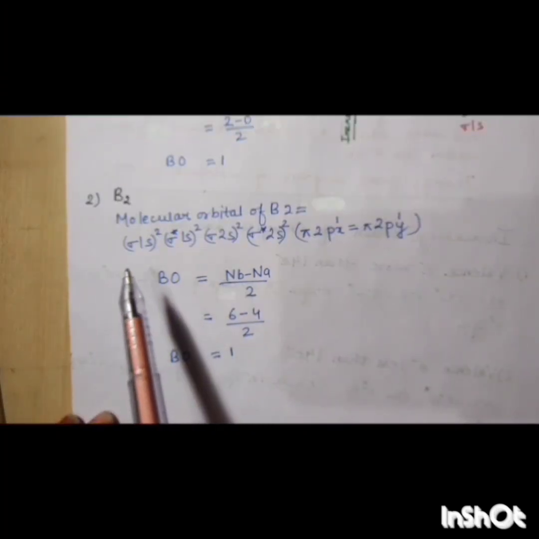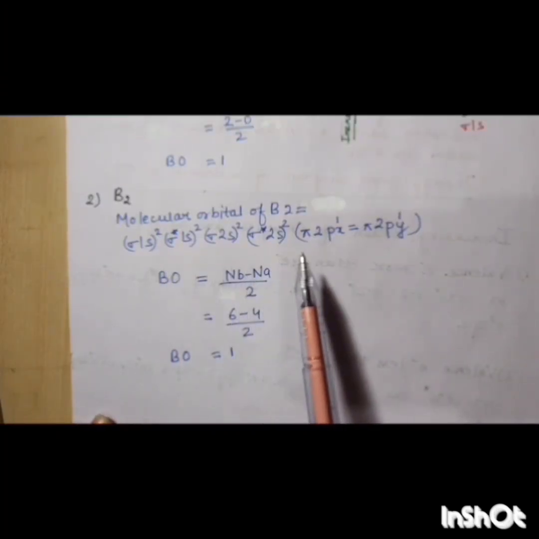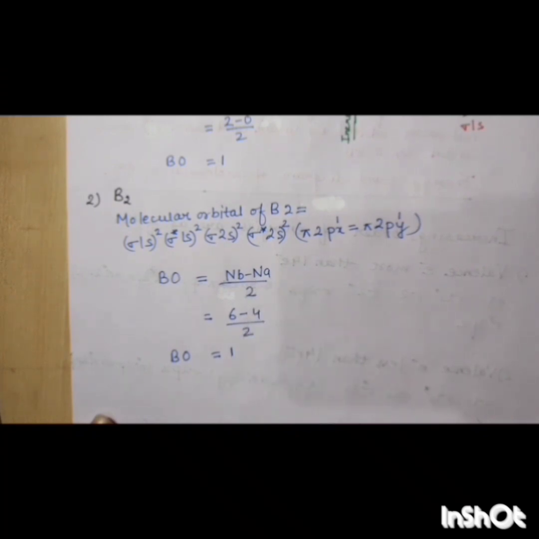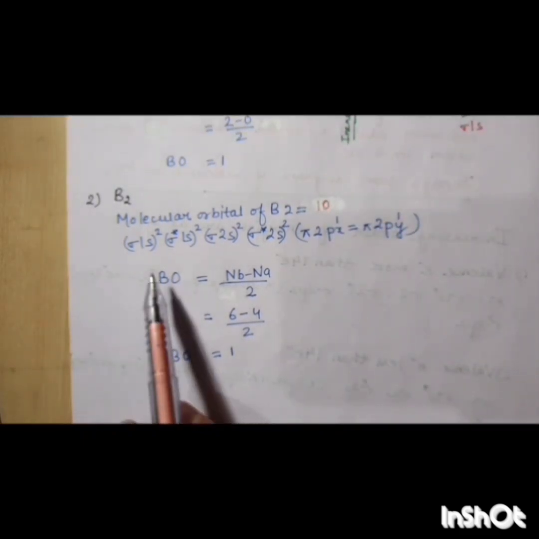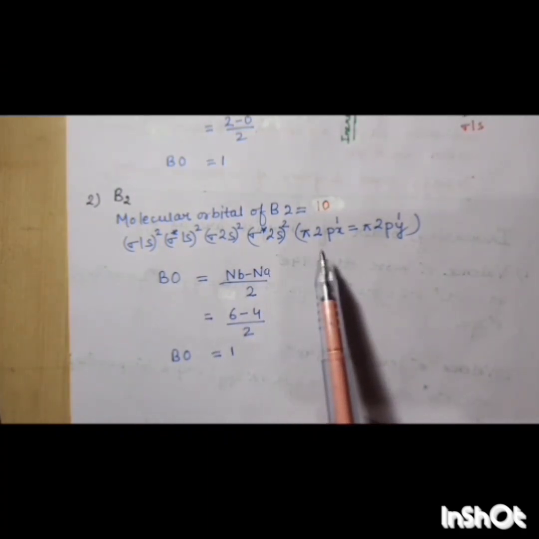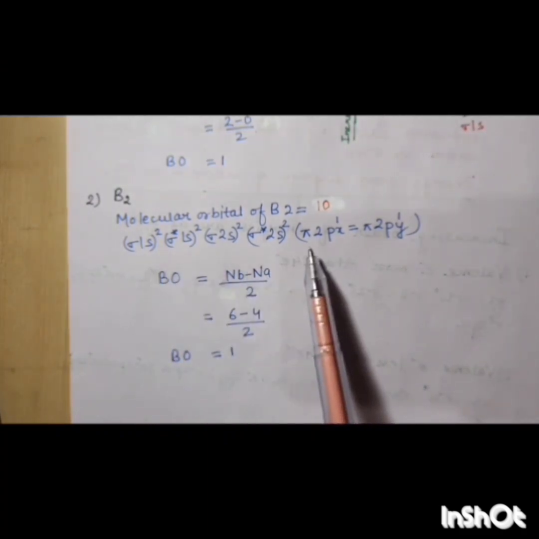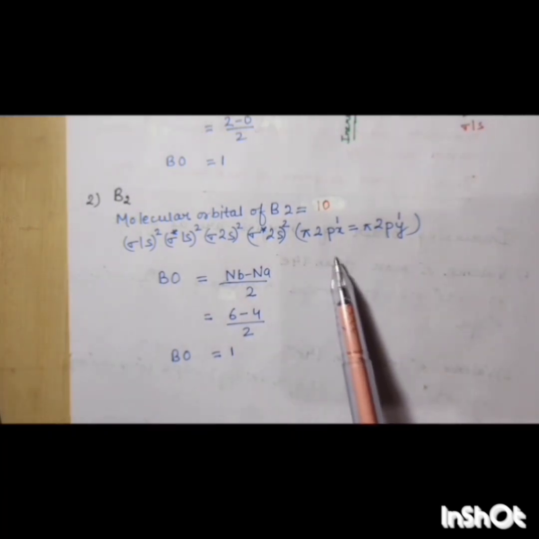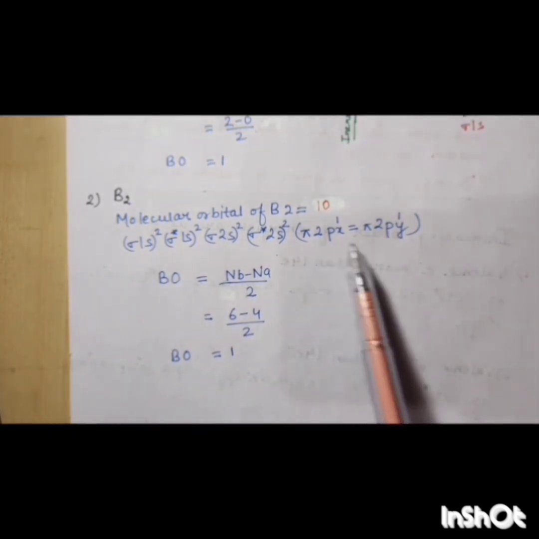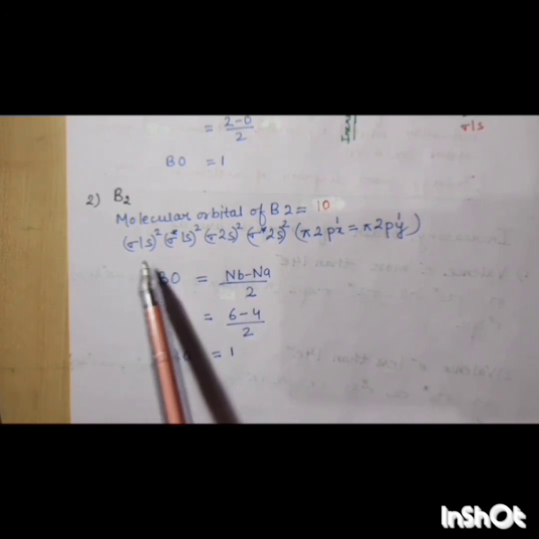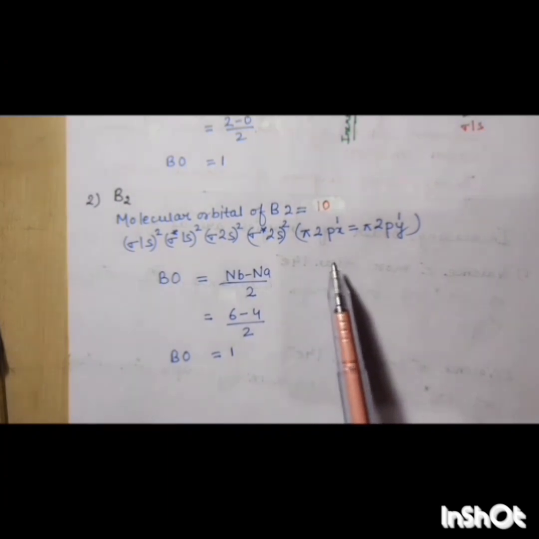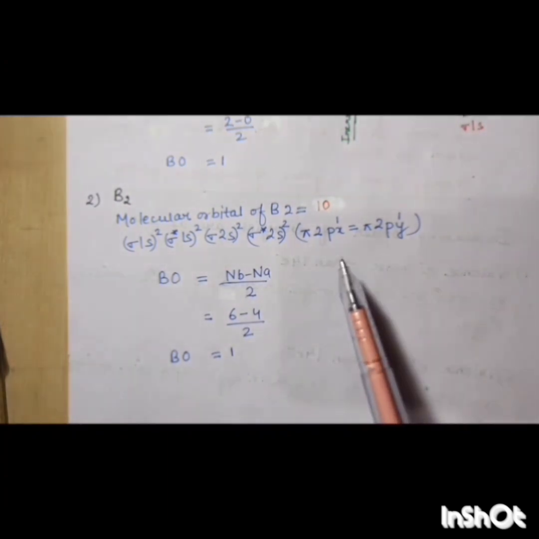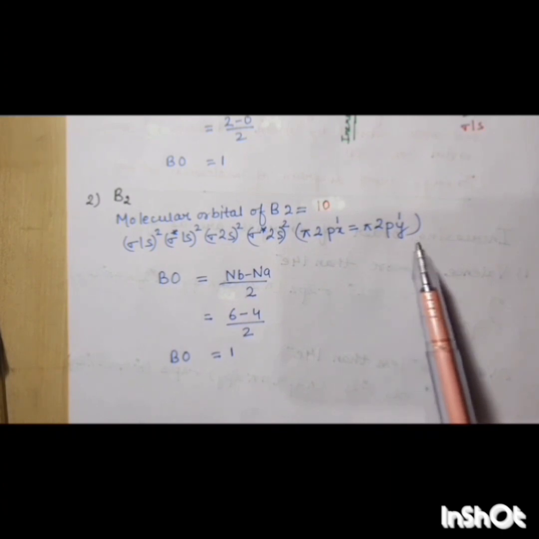Our next example is the boron molecule. Boron molecule here has electronic configuration of 10 electrons. So it is less than 14 electrons. In less than 14 electrons, what is the configuration? X first comes, then Y. So first we take all the orbitals, sigma 1s2, sigma star 1s2, sigma 2s2, sigma star 2s2, and then pi 2px equal to pi 2py.